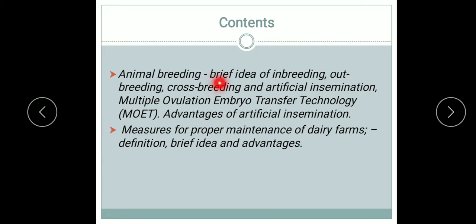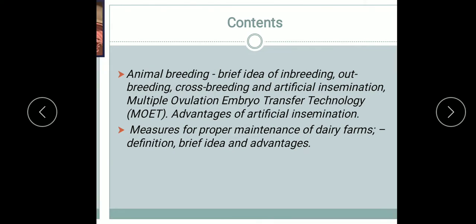Animal breeding, brief idea of inbreeding, outbreeding, crossbreeding. This we have done already in the previous lecture. Today we will study the artificial insemination, multiple ovulation embryo transfer technology MOET, and advantages of the artificial insemination. Measures for proper maintenance of dairy farms, their definition, brief idea and advantages.